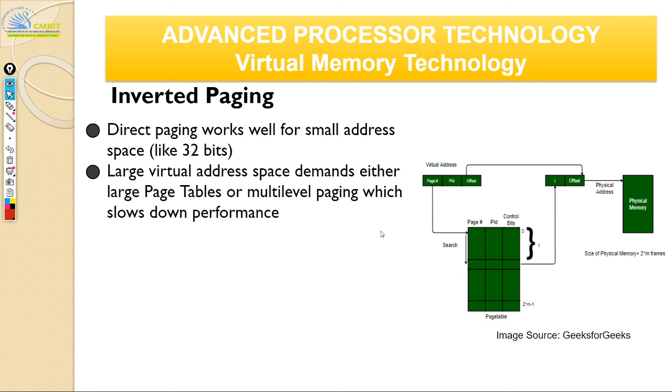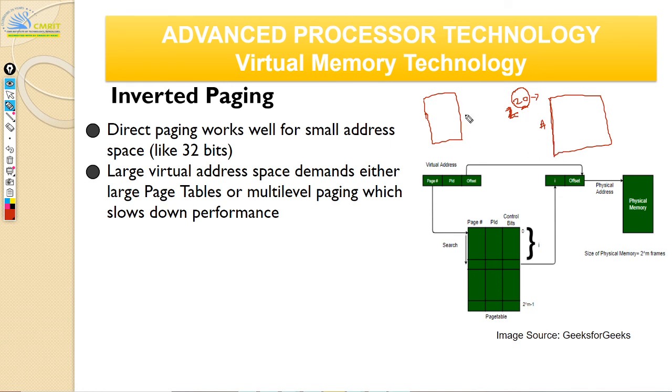So the solution here is to have an inverted page table. The idea is, you have the physical memory, correct? In a page table, you will have the total number of pages. Let us say you have 2 to the power 20 bytes. If it's byte addressable, then you need 20 bits. Similarly, if this exceeds, that itself becomes a very large number, so your page table will become too large.